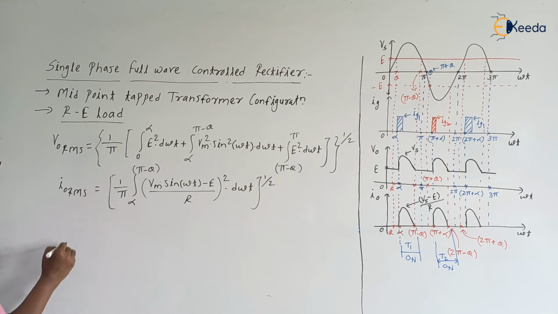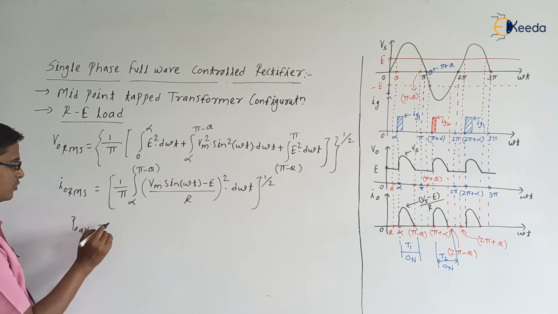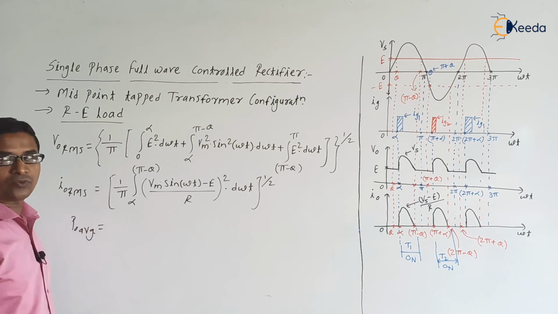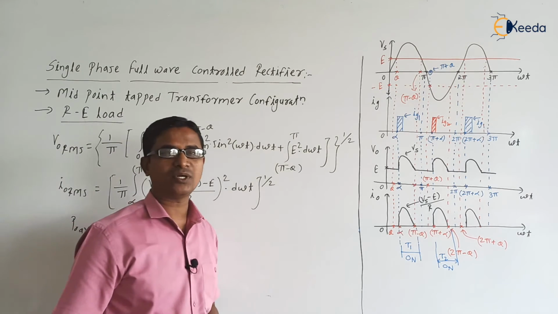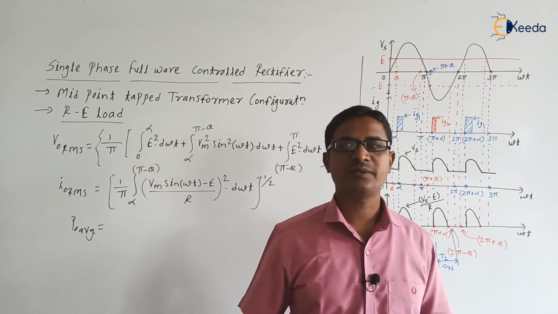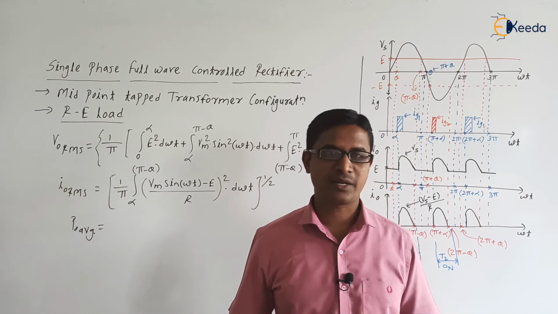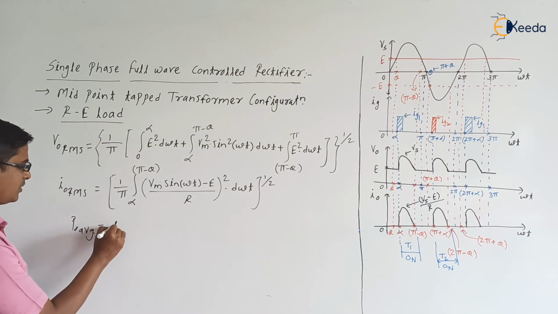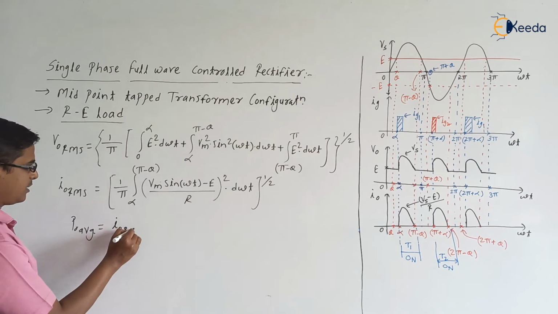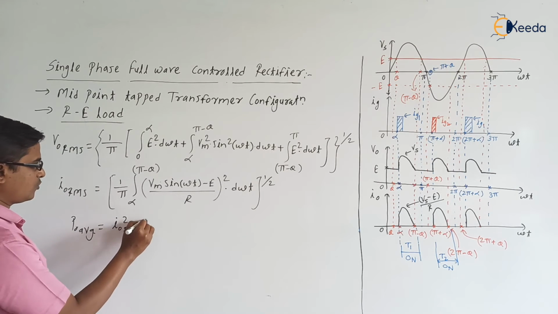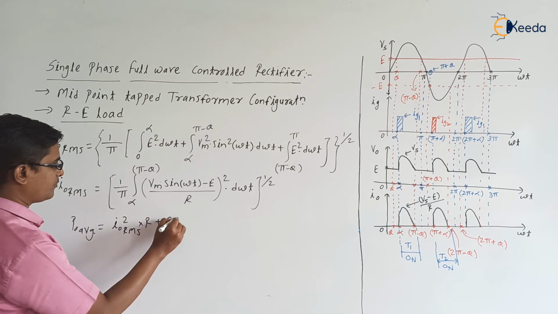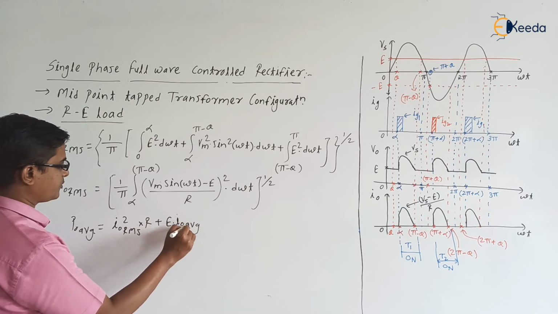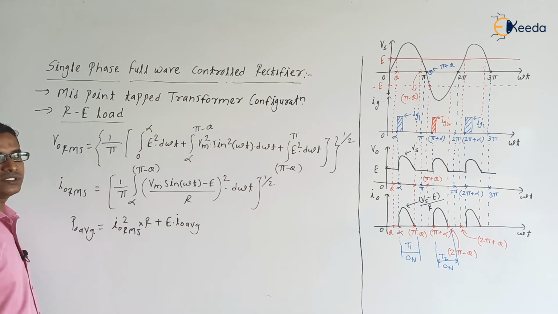Okay, next, what is the load power, P0 average, is equal to what? Yes, in the load we are having the R and E, right? What is the power consumed by the resistor? It is I0 RMS square into R. And what is the power consumed by the E? It is E into I0 average. So it is I0 RMS square into R plus E into I0 average. Okay, this is the P0 average, right?